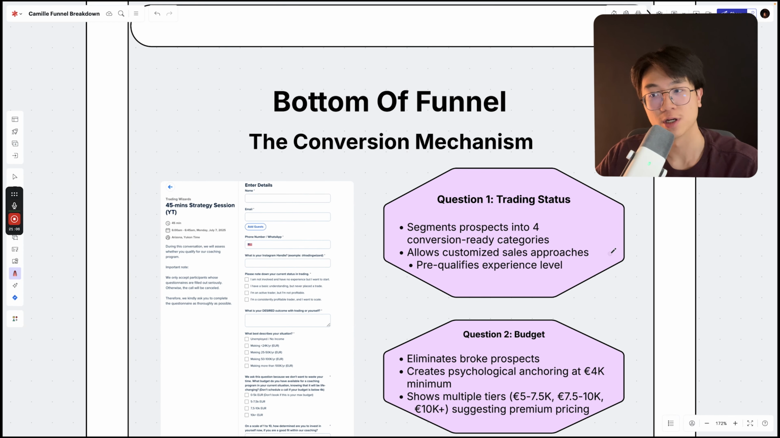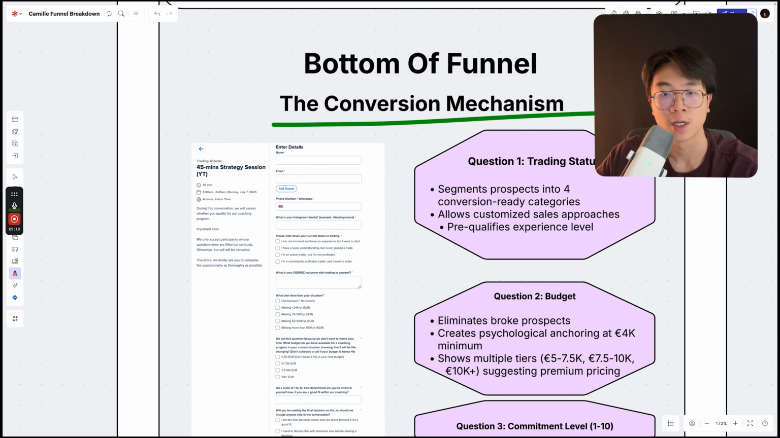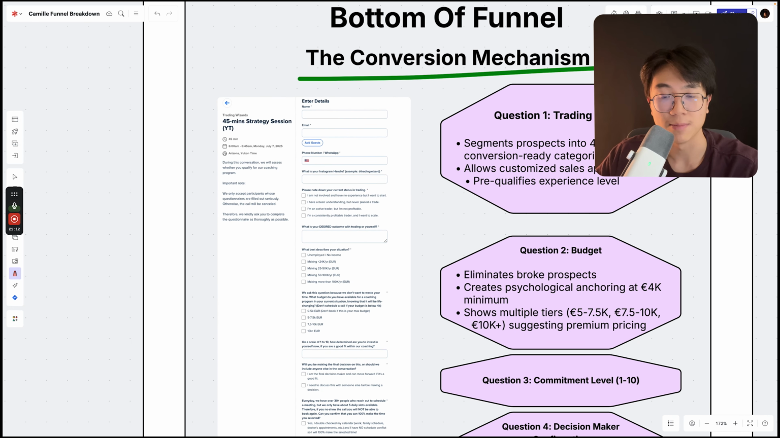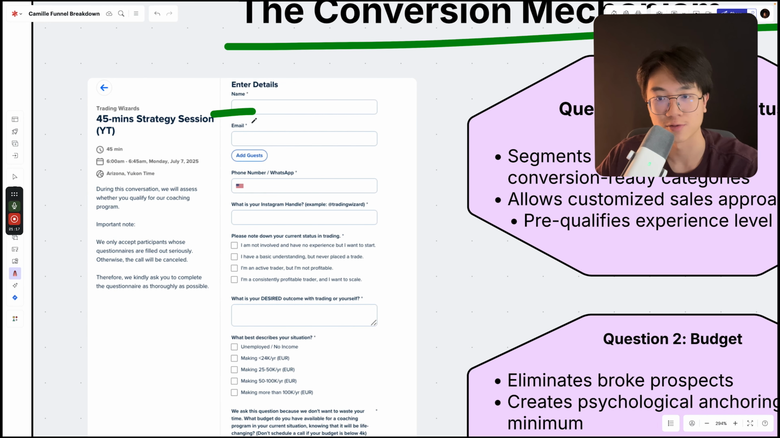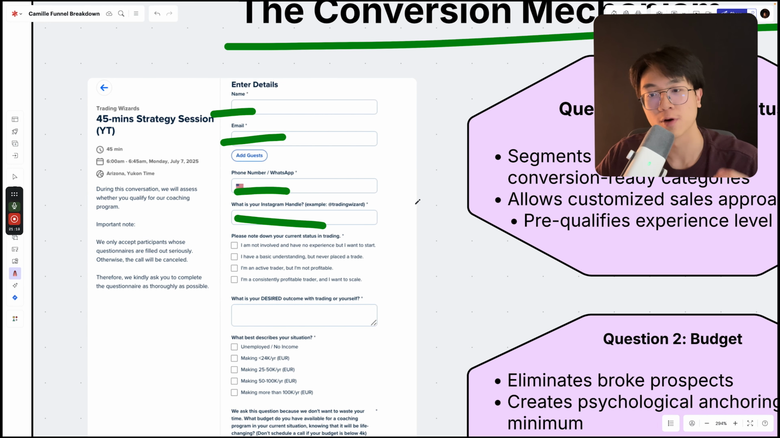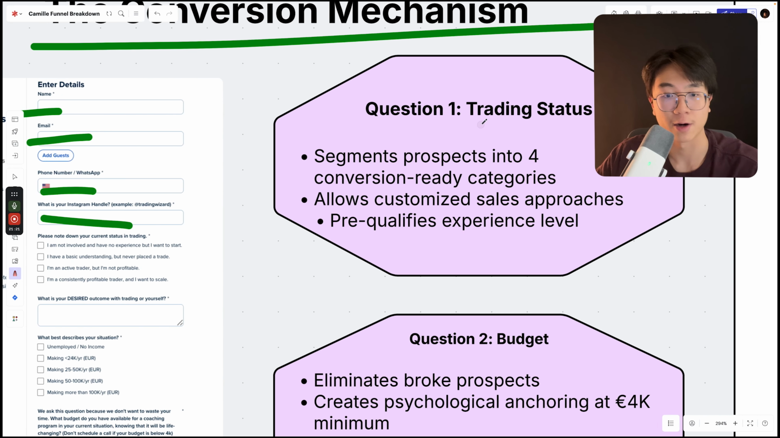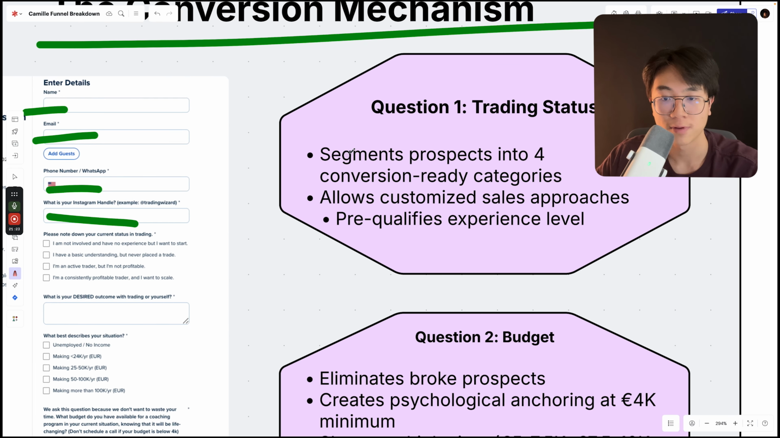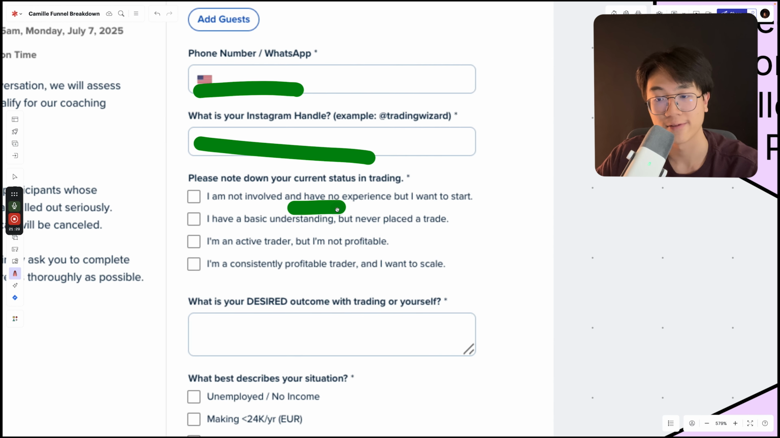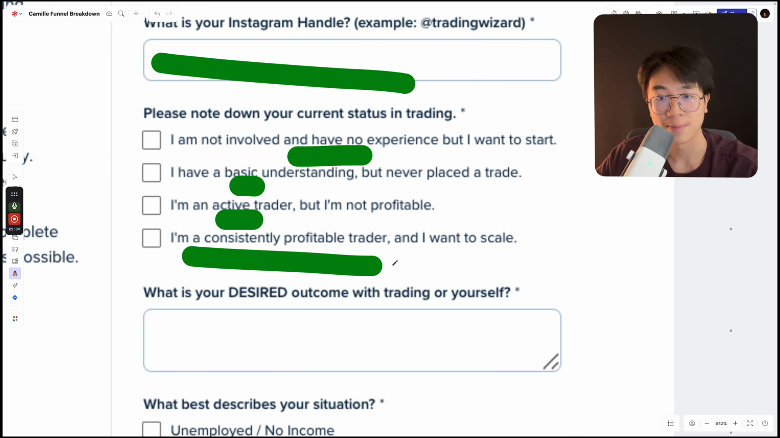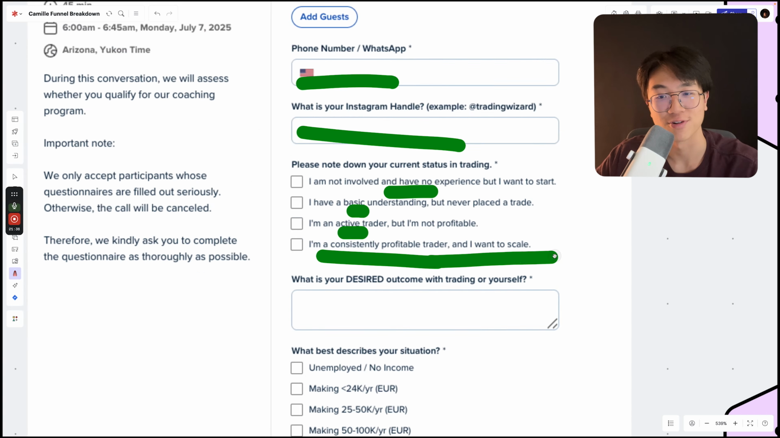Really simple, he starts with this Calendly form, and we're gonna break down what each question does, right? So aside from the typical name, email, phone number, Instagram handle, he asks, hey, what is your trading status, right? It segments prospects into 4 different conversion ready categories, which is I'm not involved, have no experience, or basic understanding, active trader, right, but not profitable, or consistently profitable and want to scale. Each type pre-qualifies their different experience level.